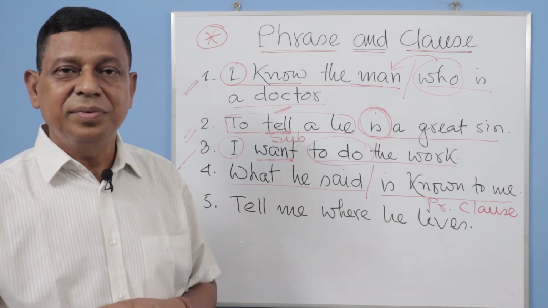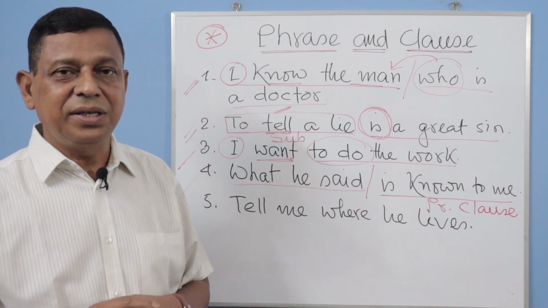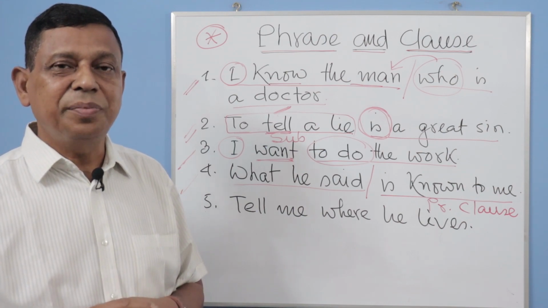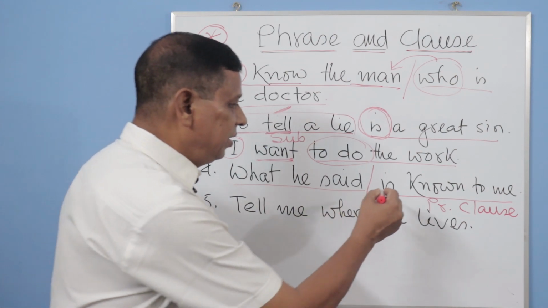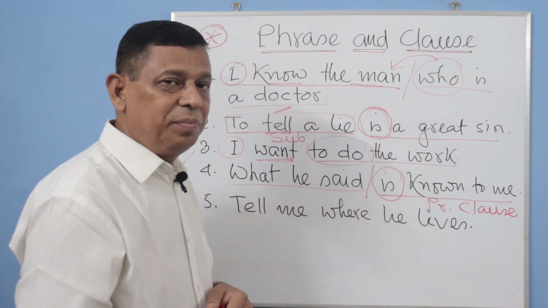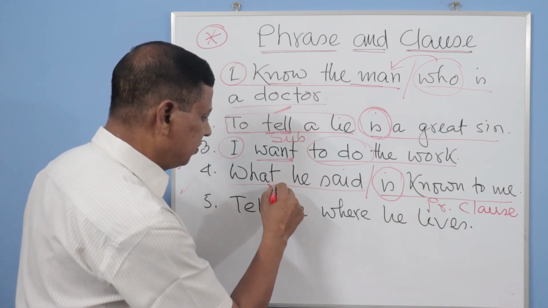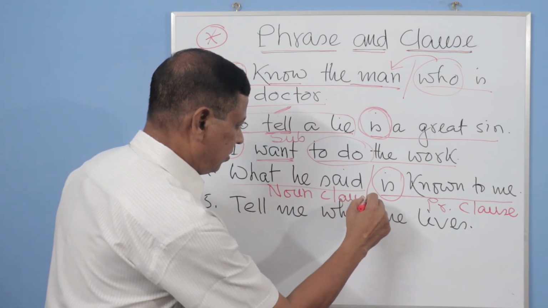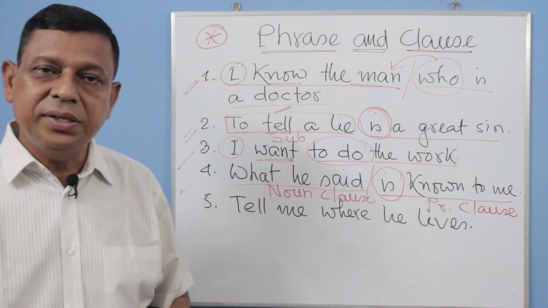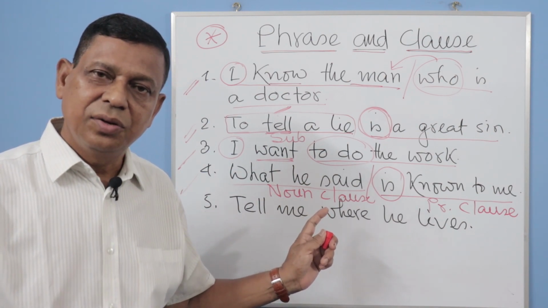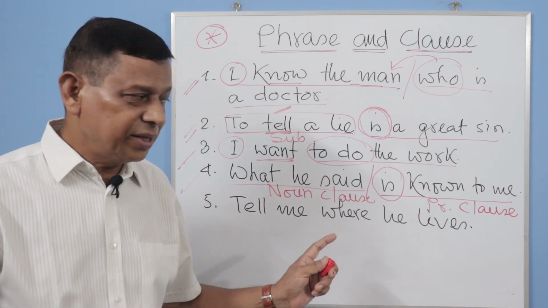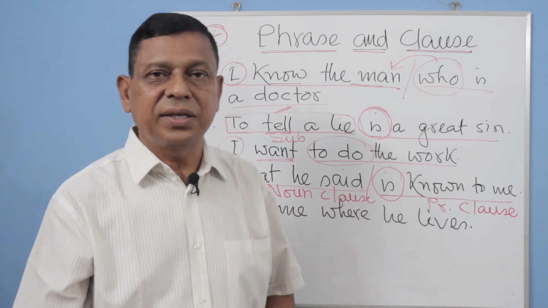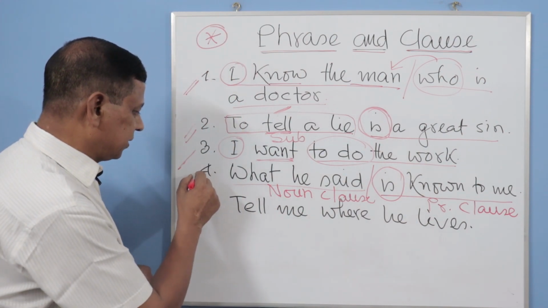What is the main verb here in what is said is known to me? The second is is the main verb, because the first part is a noun clause. It is a sentence, what is said, and is known to me is another sentence. So it's a complex sentence.